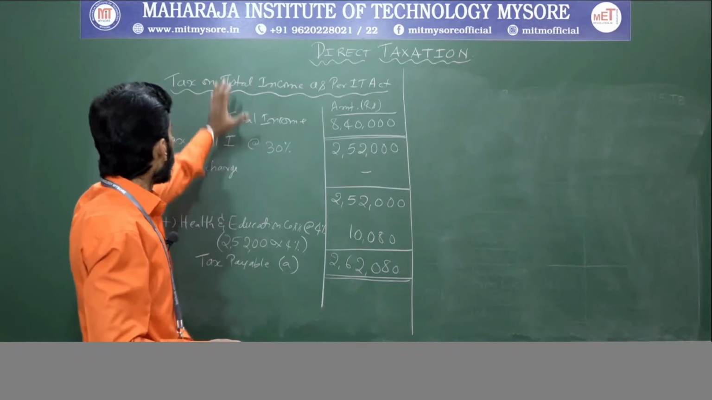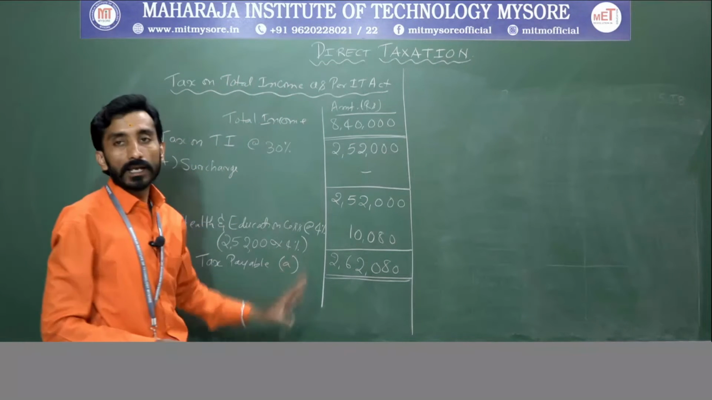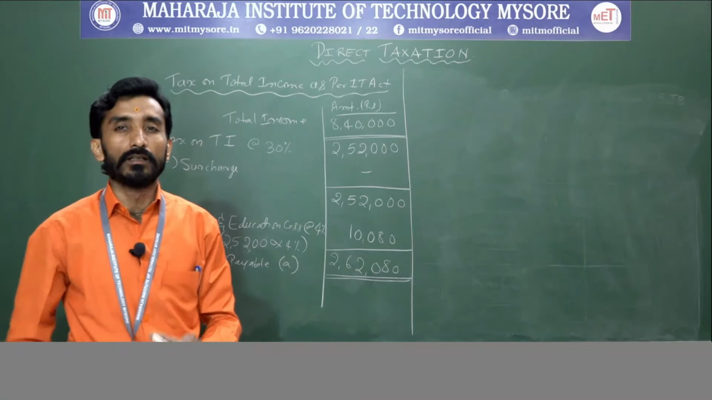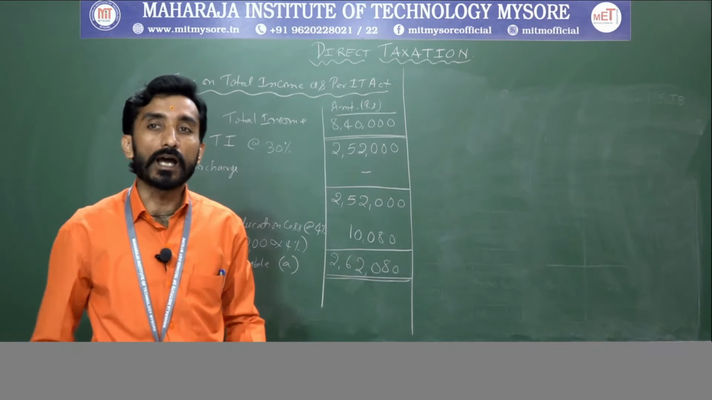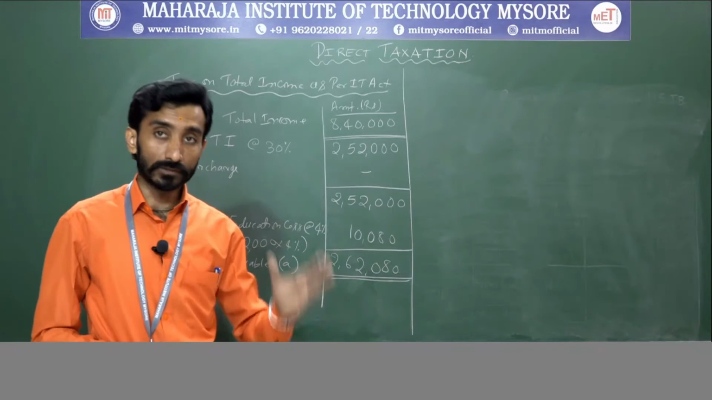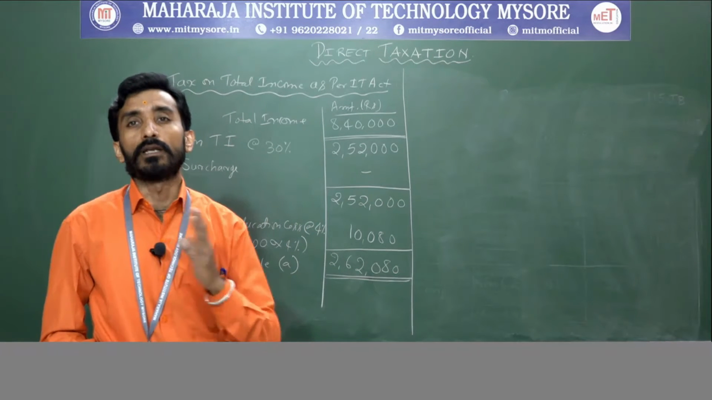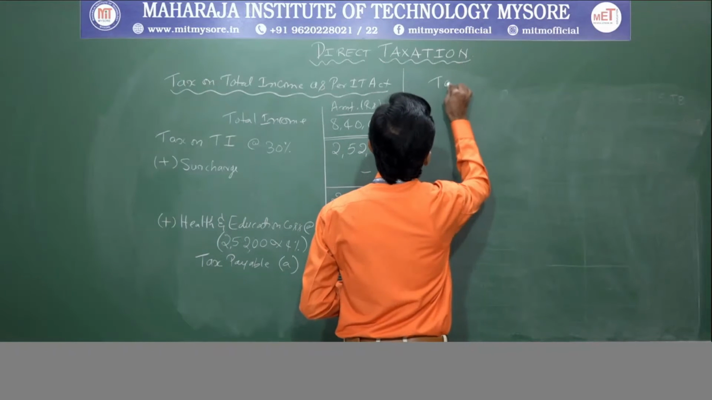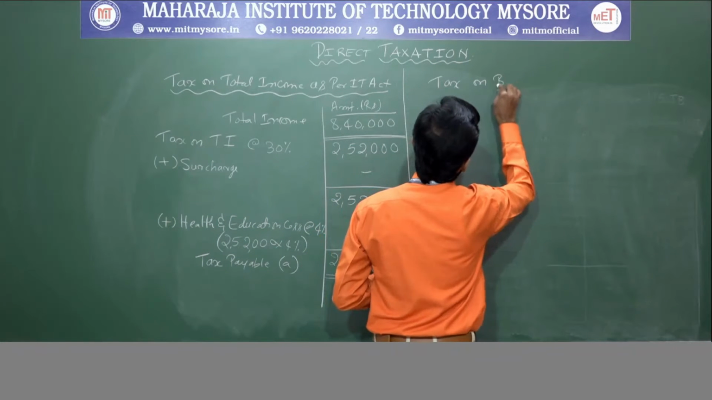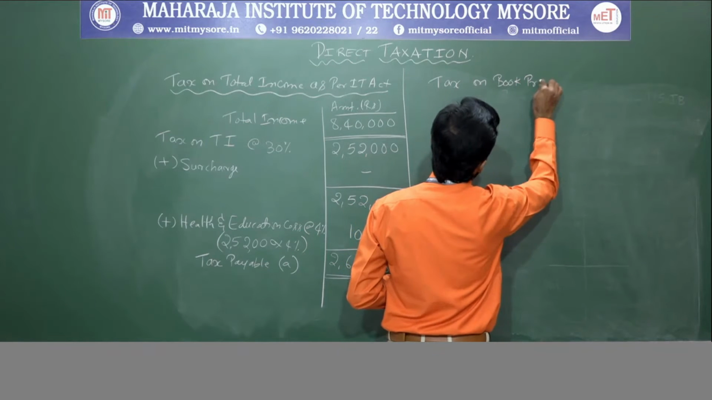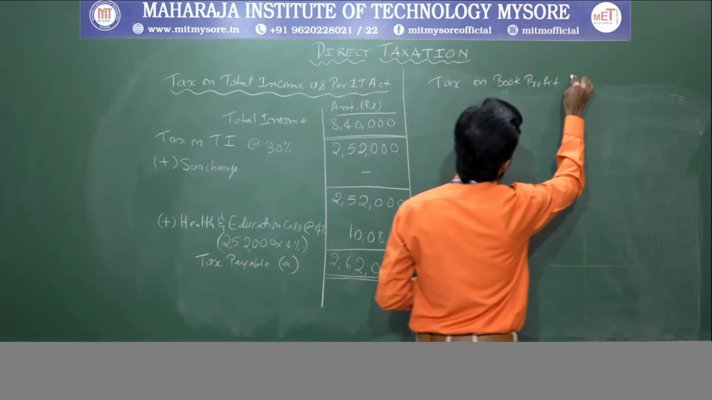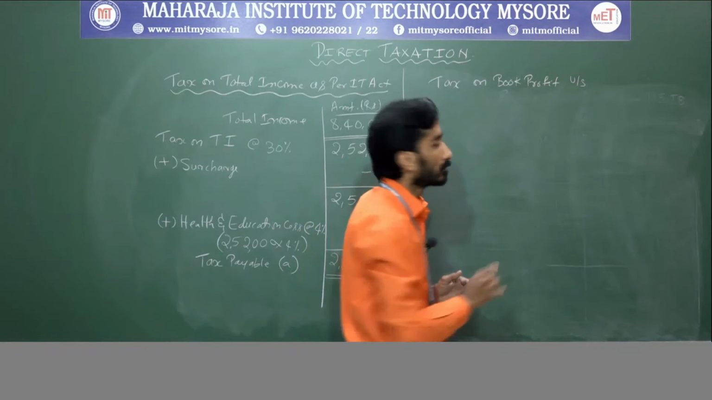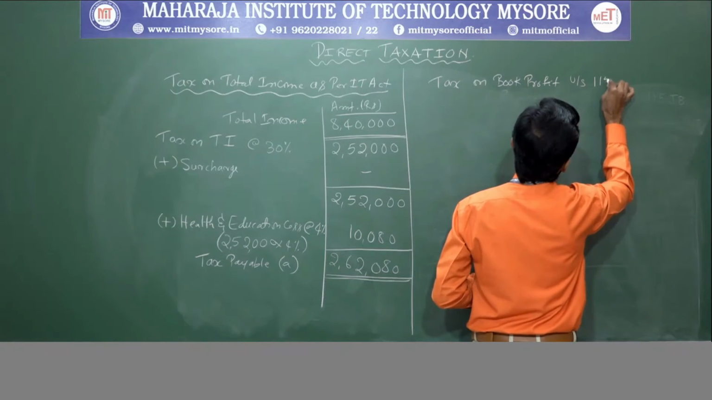Now, we have calculated the tax on total income as per the Income Tax Act provisions. Next, we will calculate the tax on book profit under section 115JB, minimum alternative tax.